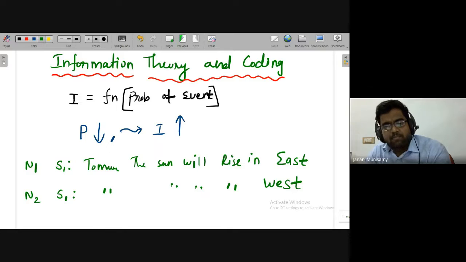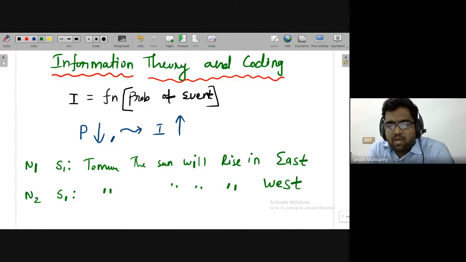Definitely, as compared to the newspaper 1 event, the newspaper 2 event will have more attention, because usually the sun rises in the east. Everybody knows that. But the newspaper, based on some research or something, is suddenly telling that the sun will rise in the west. Then it will have more attention, because it is a rarely happening event. It has never occurred. It is a rarely occurring event.